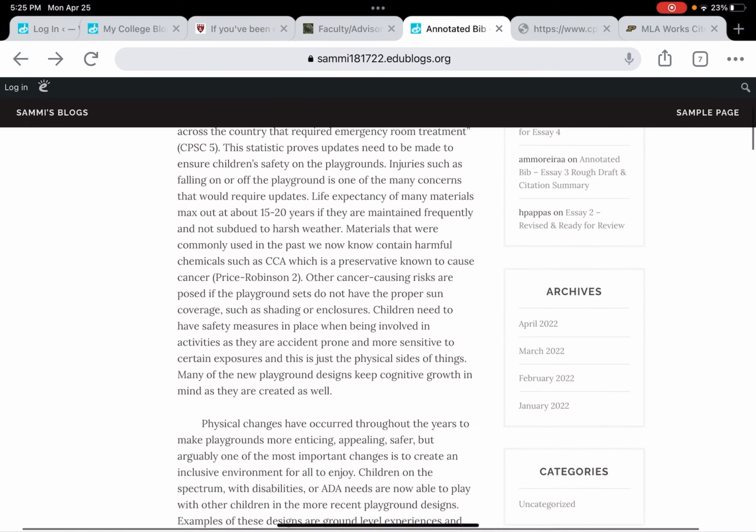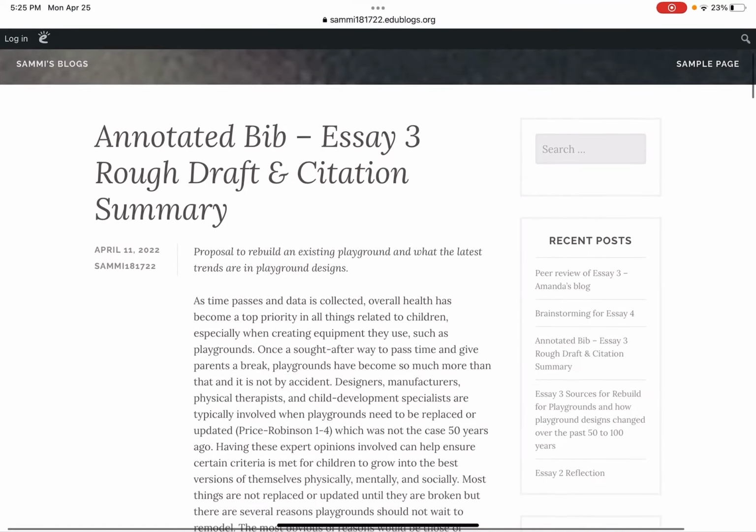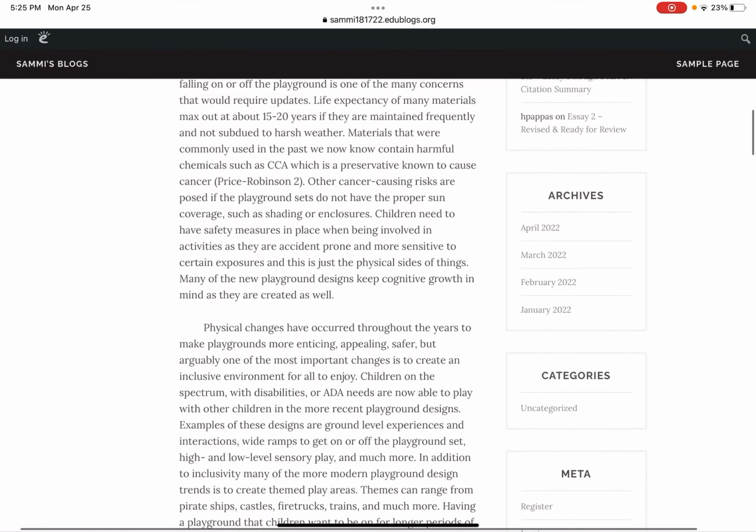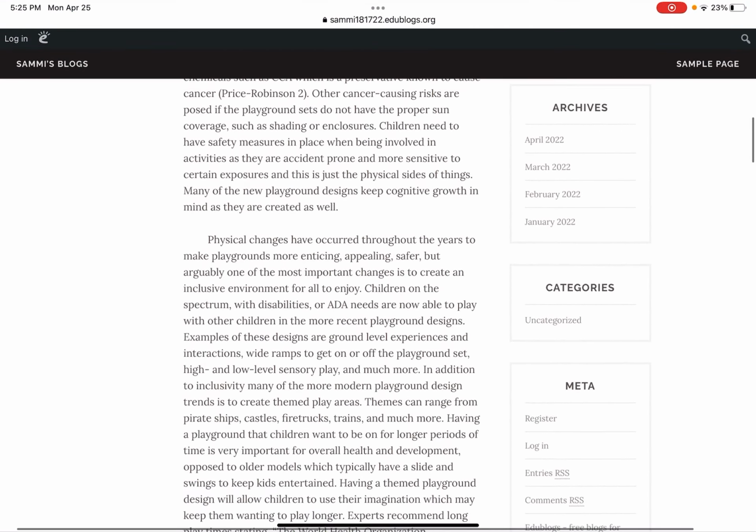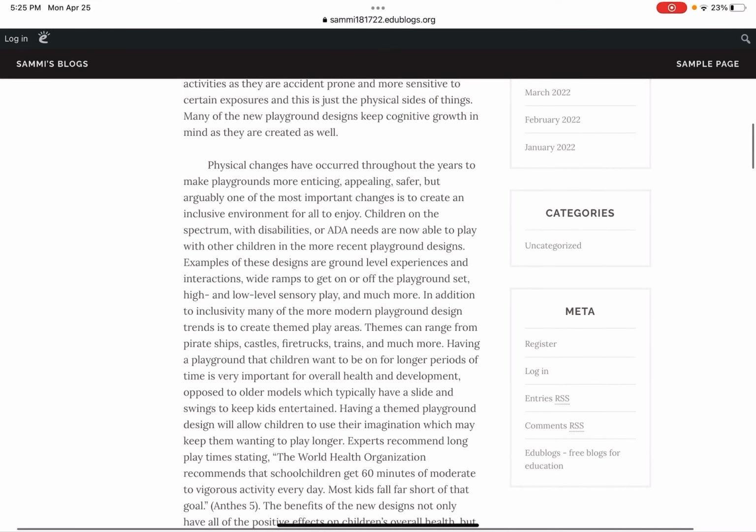Go to paragraph 3. Example of these, talking about design for kids with disabilities of various types. Examples of these designs are ground level experiences and interactions, wide ramps, high and low level sensory play, and much more.